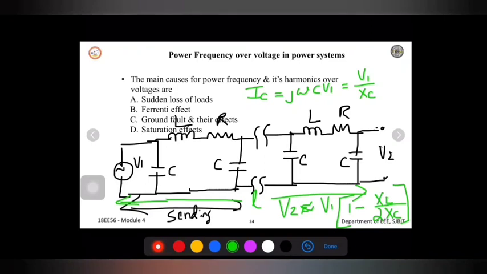So this is the voltage and current at the receiving end. This indicates there is a rise in voltage at the receiving end because of the Ferranti effect.